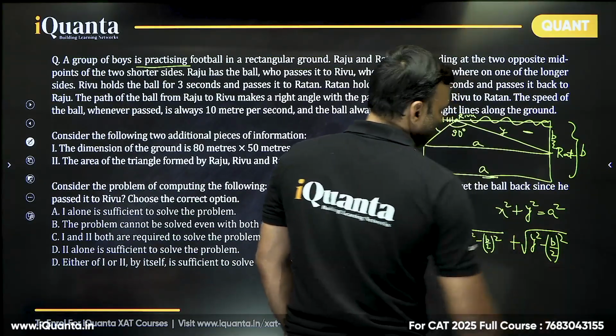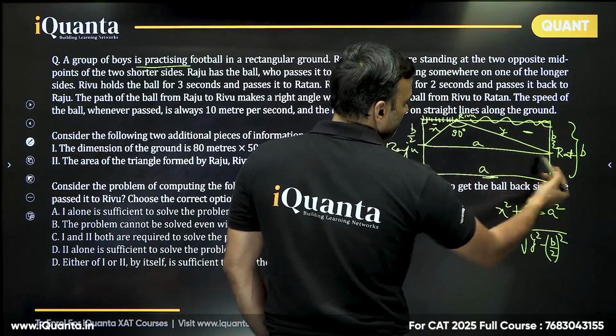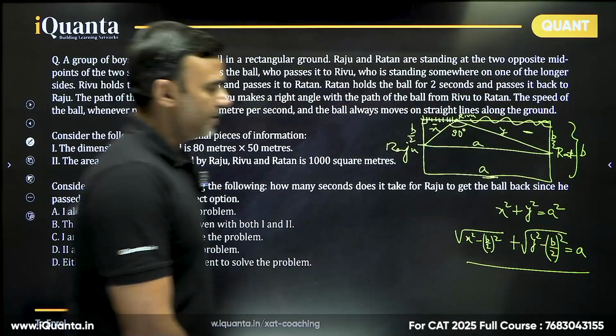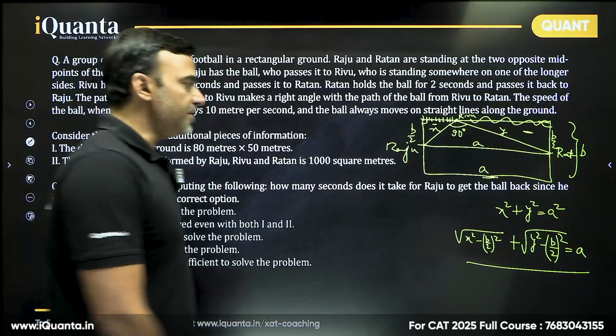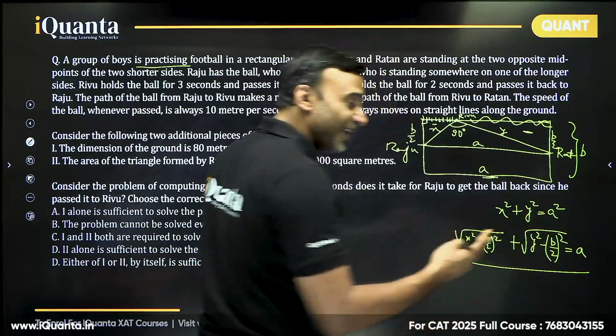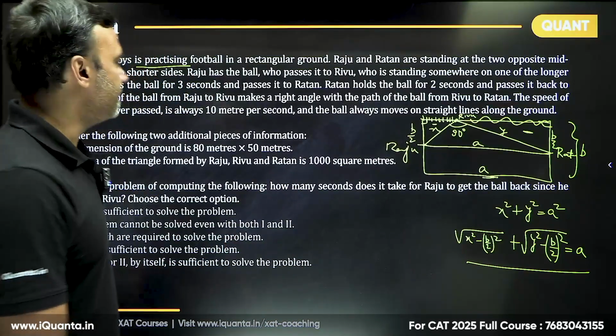You see the sum of these two parts is the entire length, which is equal to A. So we already have two equations and four variables: X, Y, A, B. This is already what we have, right?